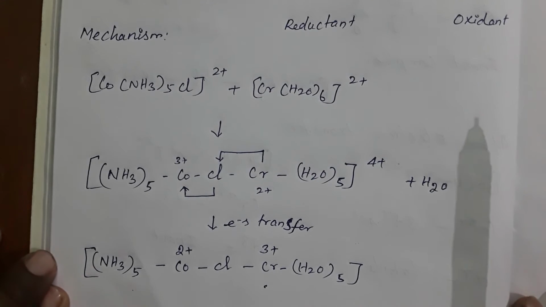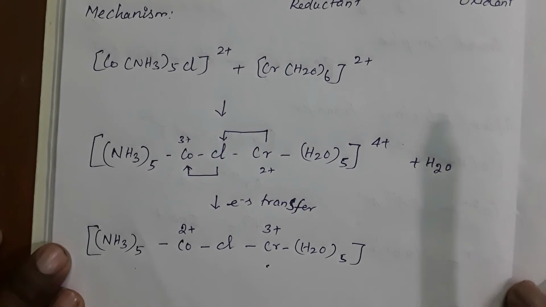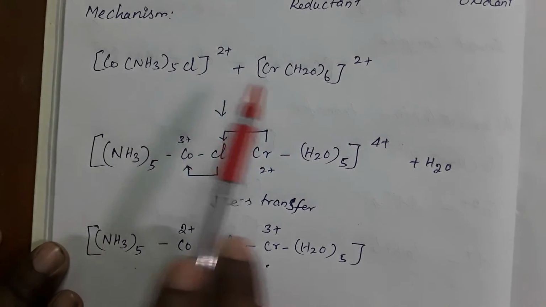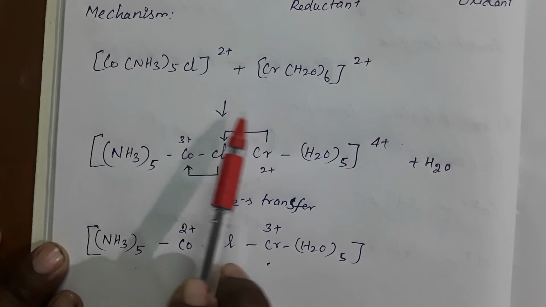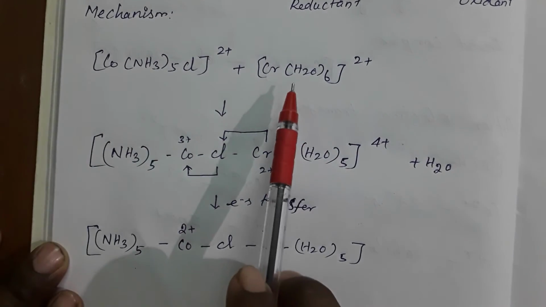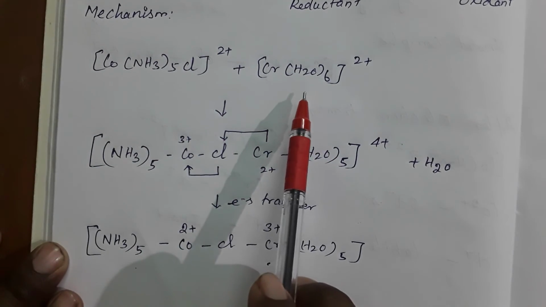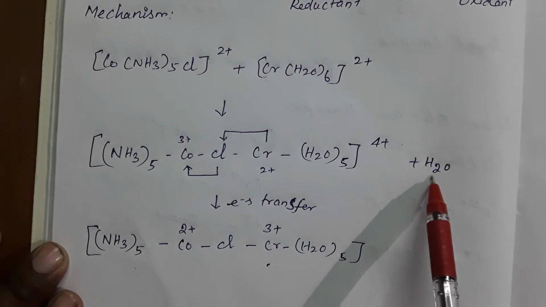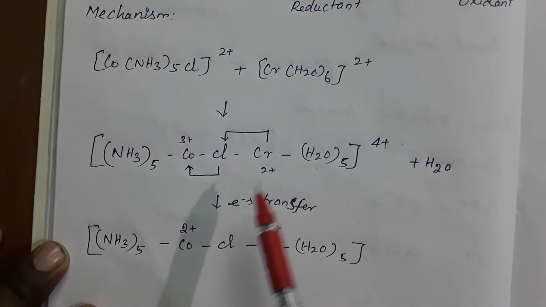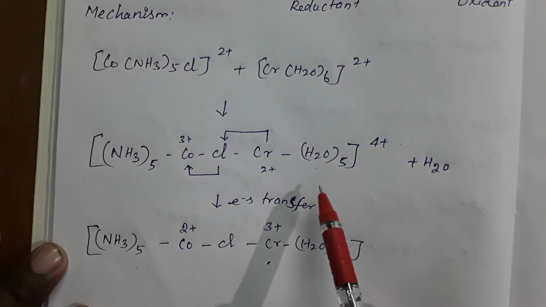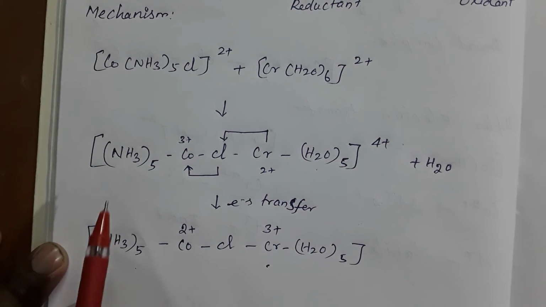See in the mechanism how the electron transfer takes place. So these two are reactants. When we add these two reactants, initially from the chromium a fast reaction takes place. One of the water molecules is removed. Now it forms a penta-aqua complex.